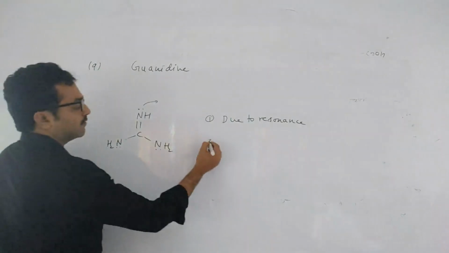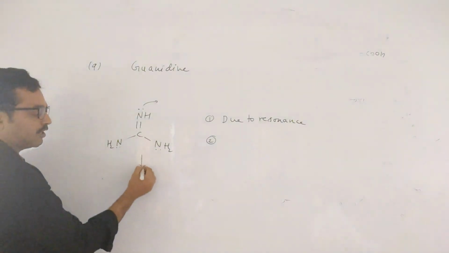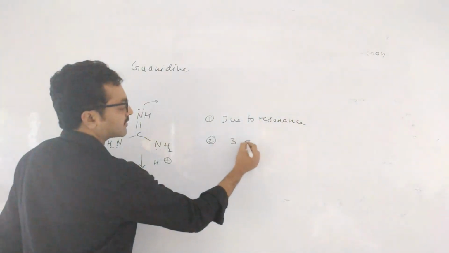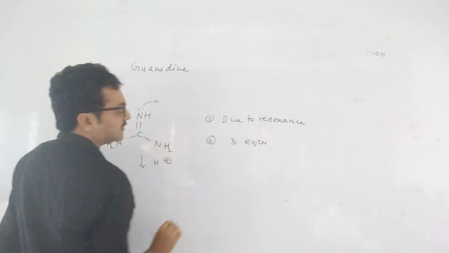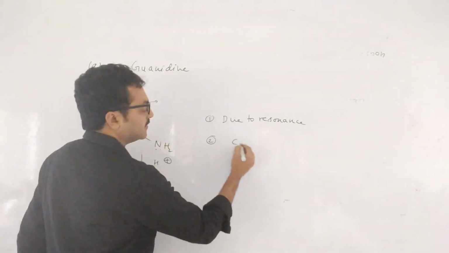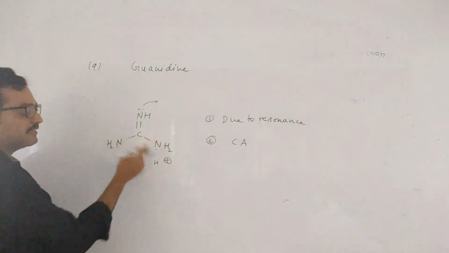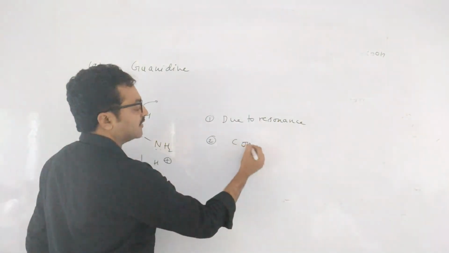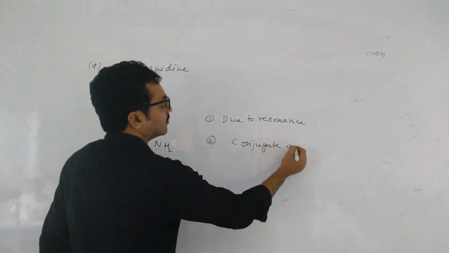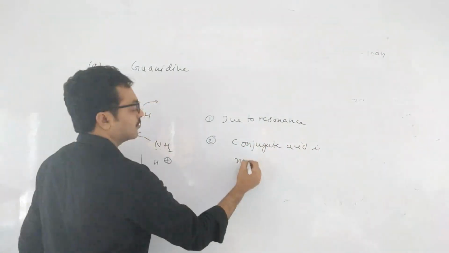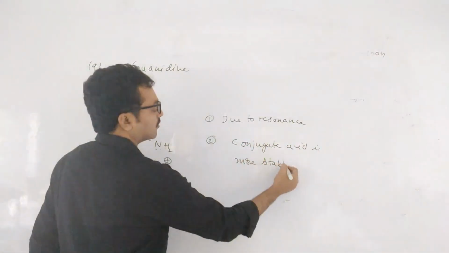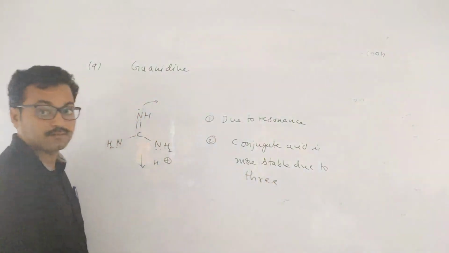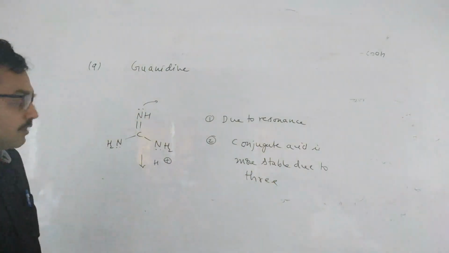And second reason, after taking H plus ion, it will form three equivalent resonating structures. This is the base, no? Base after taking H plus, what will it form? Conjugate acid. So the conjugate acid is more stable due to three resonating structures. Mobile you can't see. Mobile is stopping. Okay.